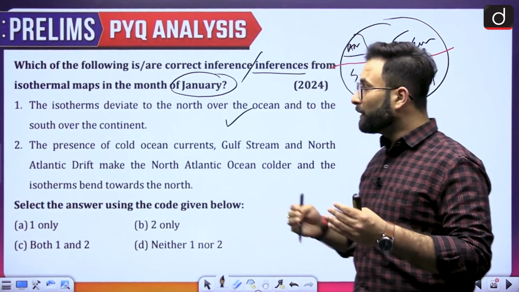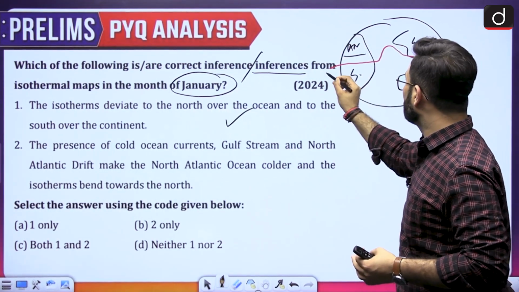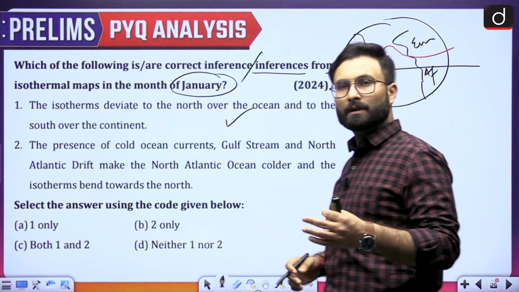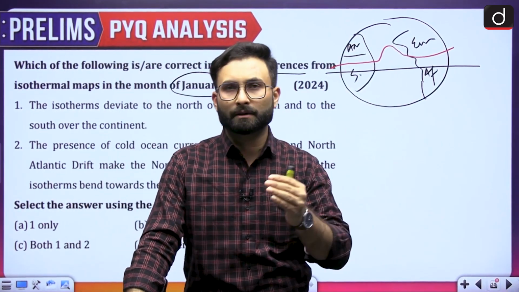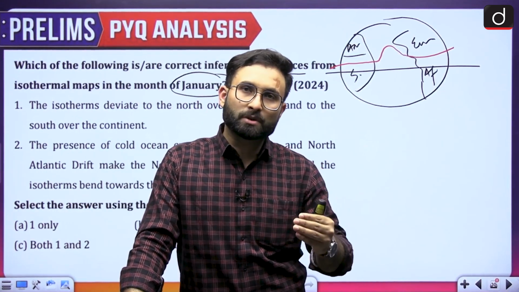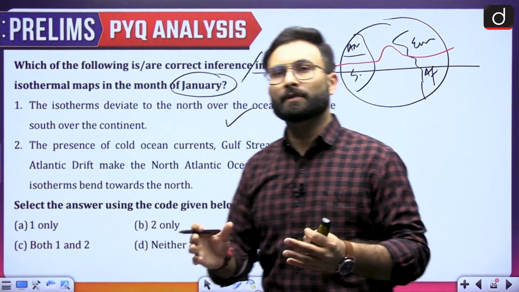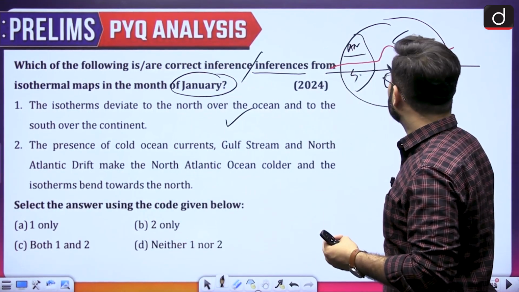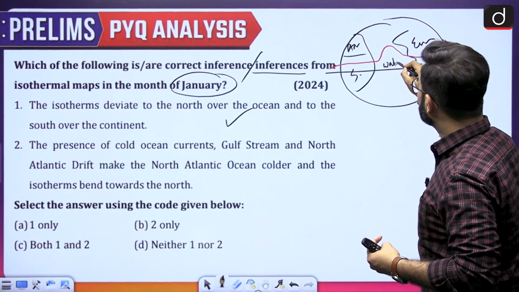Now coming to the next one, why would there be a deflection like this? That is simple, because in the month of January, you know that the sun will have an overhead position at the Tropic of Cancer. So at that position, you will be getting the heat in the northern hemisphere. In the other hemisphere, if you are getting the heat, the water over here will start to get warm.